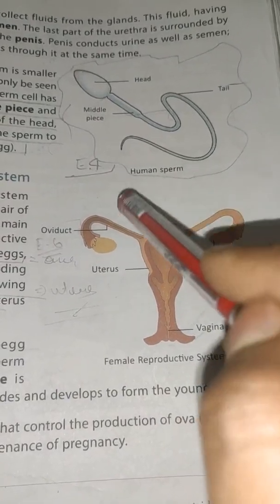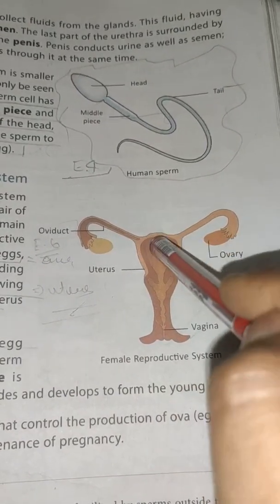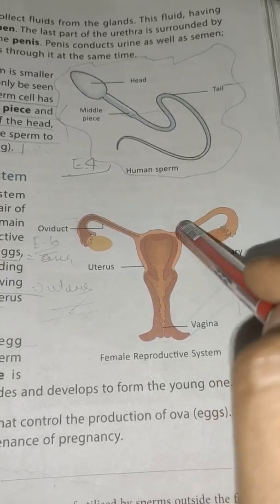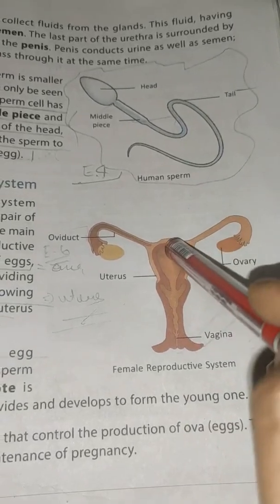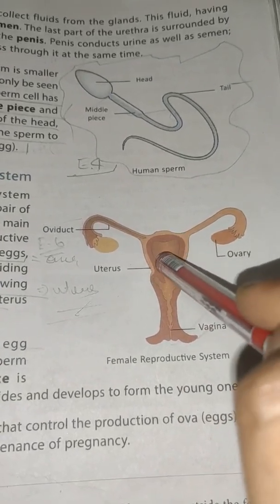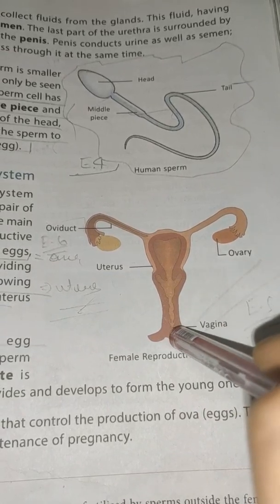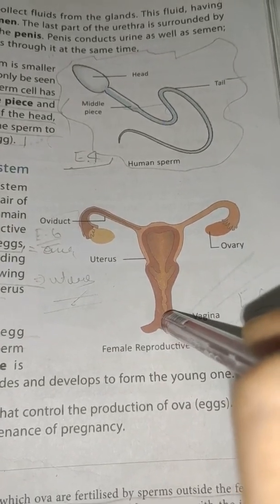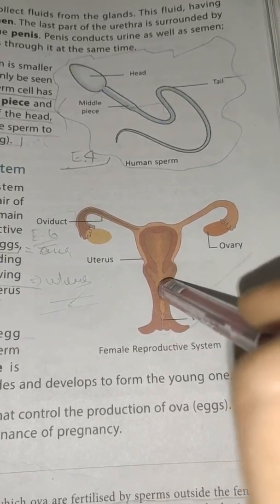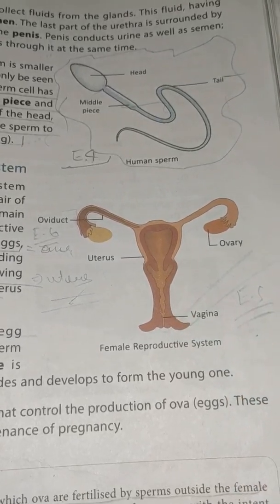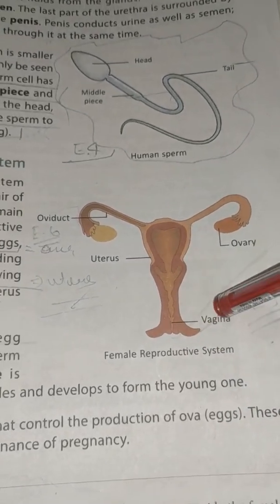Fallopian tube, F-A-L-L-O-P-I-A-N, fallopian tube. This uterus is followed by an opening known as vagina.